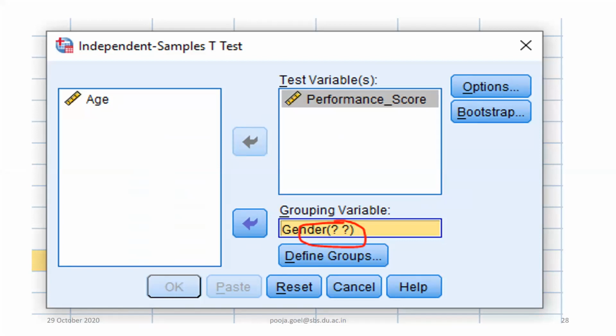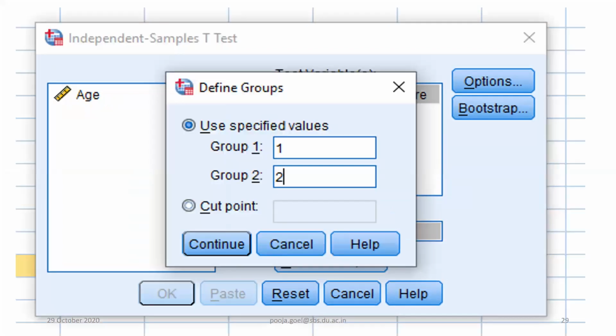It says gender, that is fine, but what are the categories? Gender is one variable, so what are the categories? These two question marks are for the categories. So I will click Define Groups. You can see two radio buttons there, cut point and use specified value. Now what are these buttons for? If I have already defined the groups, like in the case of gender, where one is male and two is female, I will click the button use specified value.